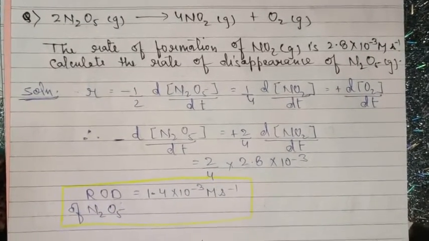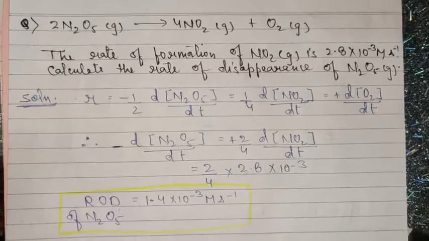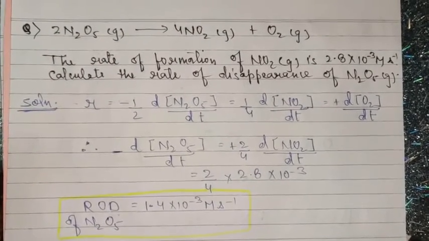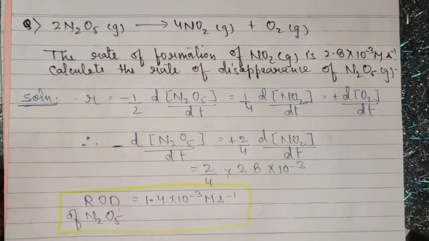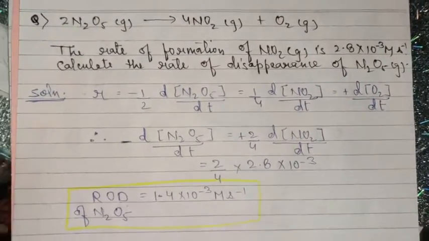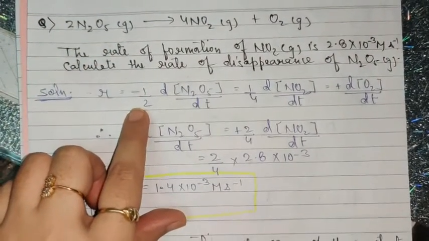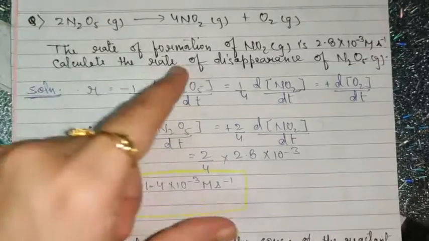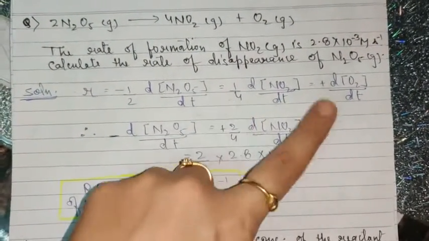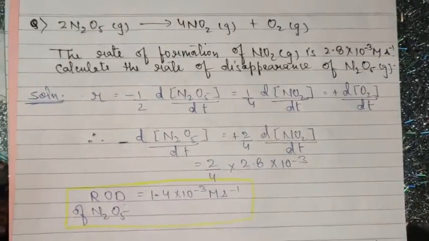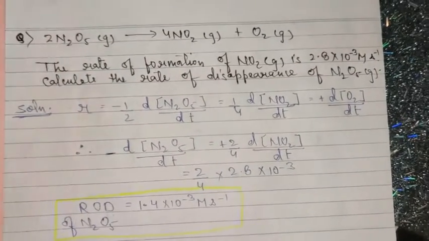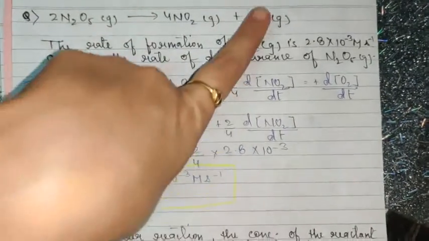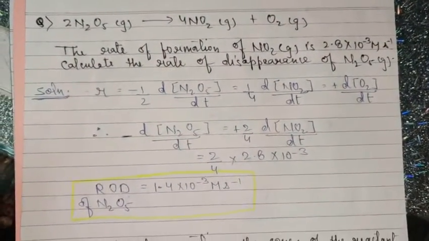First of all, if you remember, I told you whenever you get this type of question in your examination, the first step is to write the rate in terms of the differential rate law as mentioned here. And if you remember, with reactants we use a negative sign because in the course of the reaction the concentration of the reactant goes on decreasing, and with products we substitute the positive sign or no sign. Here also I have written the reaction the same way, and the stoichiometric coefficients move to the denominator. Here you can see all the stoichiometric coefficients are written in the form of denominator.